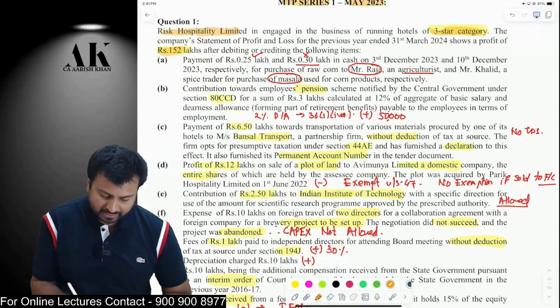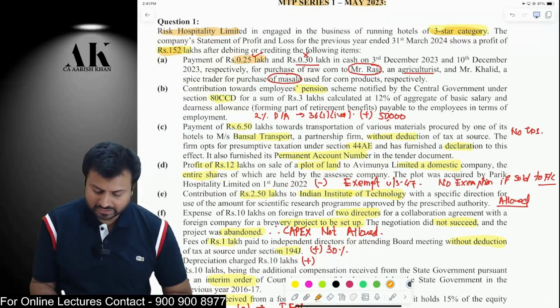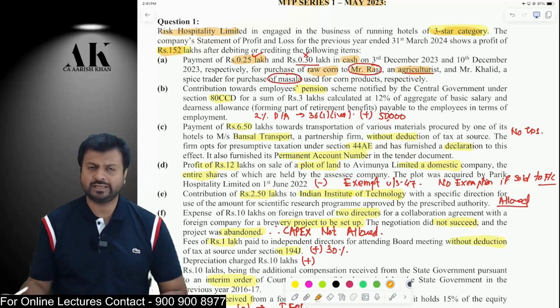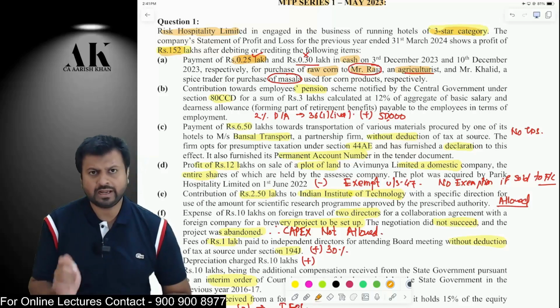152 lakh is the profit. 25,000 is paid to Mr. Raja, an agriculturist, for purchasing corn in cash. Okay. So can you make the payment in cash to purchase an agricultural product? Yes, you can. Therefore, this 25,000 will be allowed as deduction.